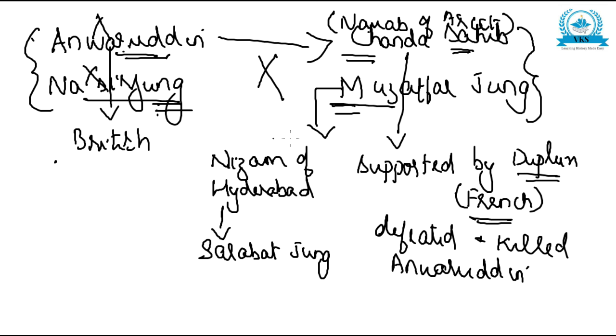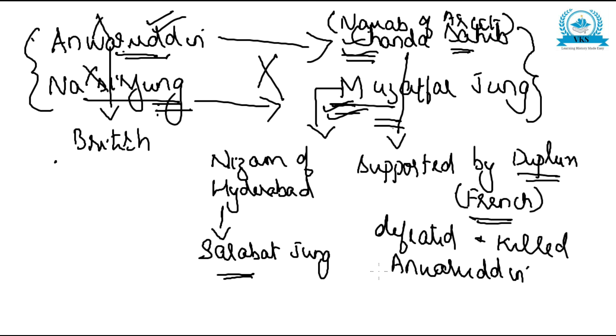The French troops defeated and killed Anwaruddin. So here Anwaruddin was killed first, and Chanda Sahib became the Nawab of Arcot. Nasir Jung declared war against Muzaffar Jung, but here also Nasir Jung was killed, and Muzaffar Jung became the Hyderabad Nizam. And later Muzaffar Jung also was killed, and after him Salabat Jung became the Hyderabad Nizam. And Dupleix and Chanda Sahib besieged Tiruchinappalli to kill Muhammad Ali.